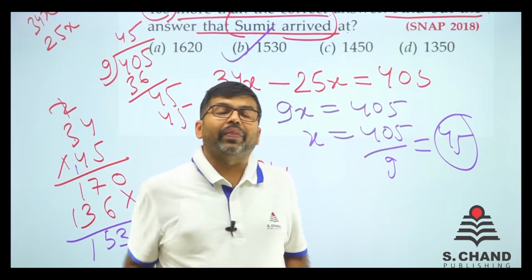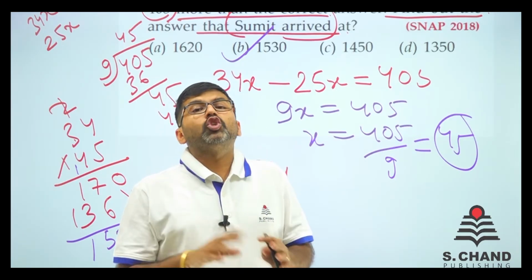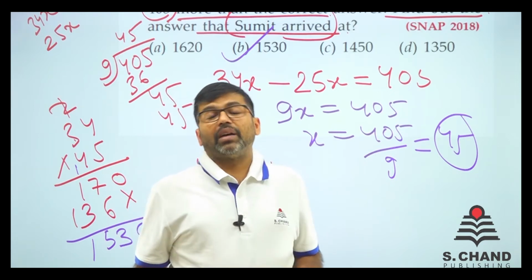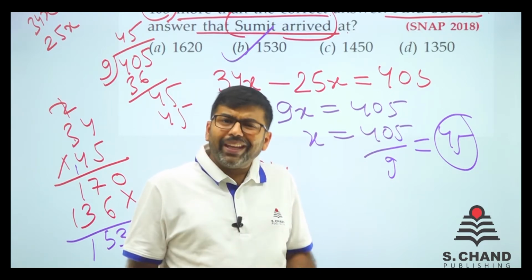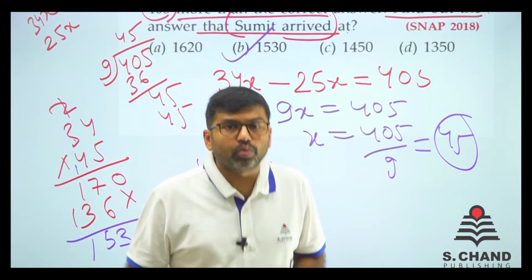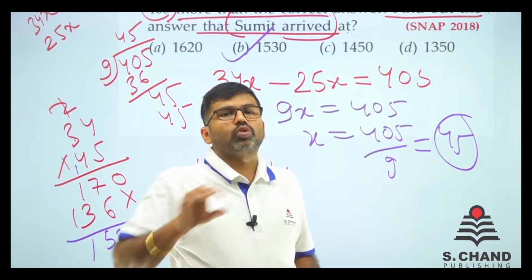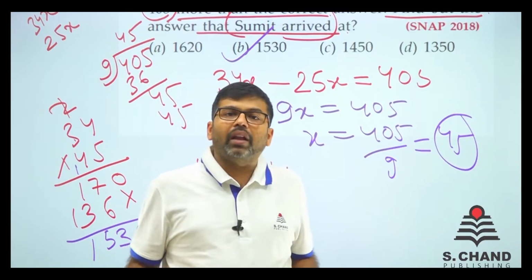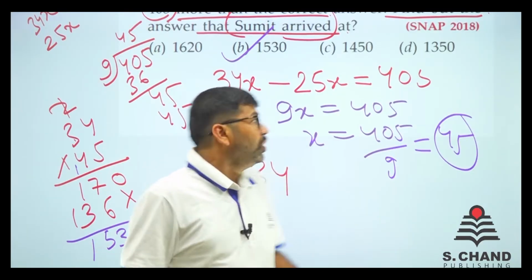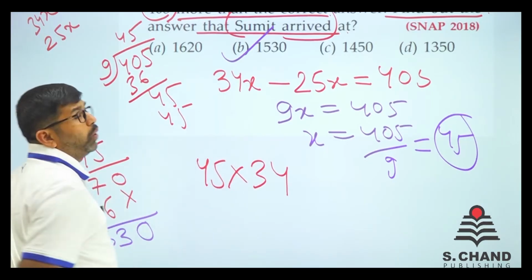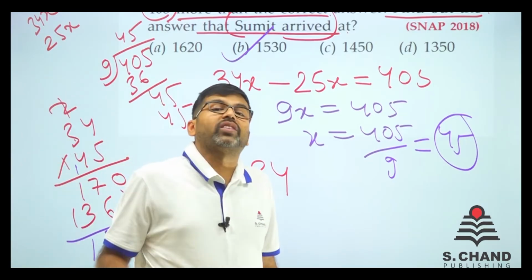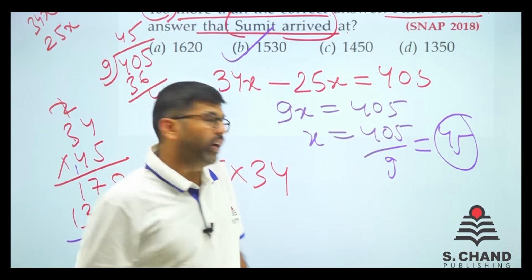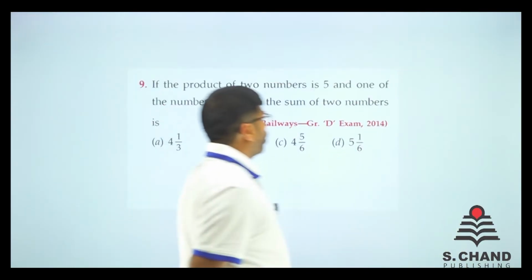You need to know one thing: if there are two different variables, say for example x and y, you need two different equations to solve them. So two equations, two unknowns, done. Three equations, three unknowns, done. One equation, one unknown, done. So it was only one equation, one unknown x. So only one equation was required. Let's move on to another question.